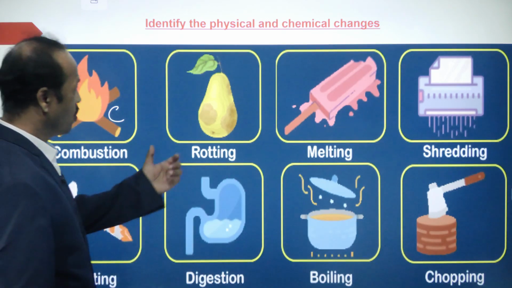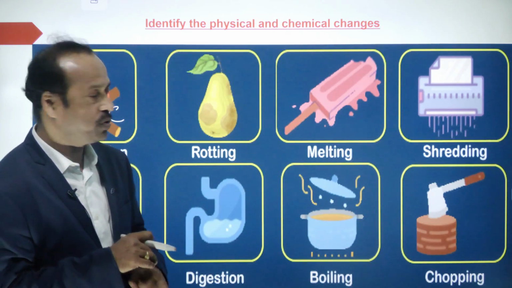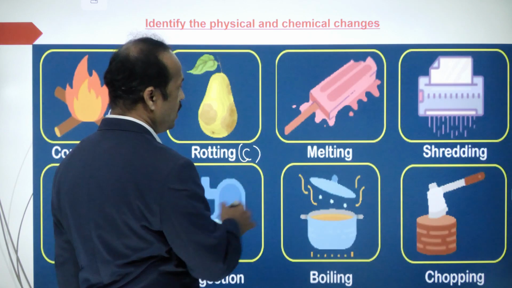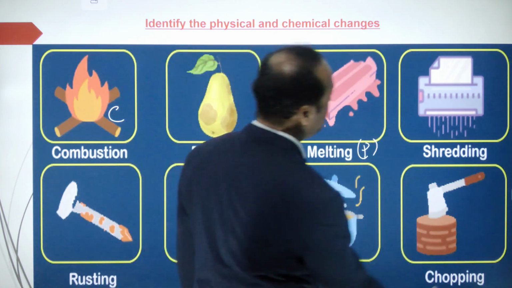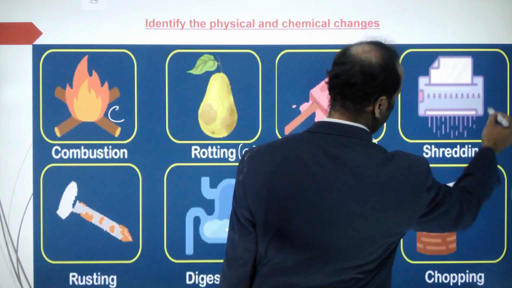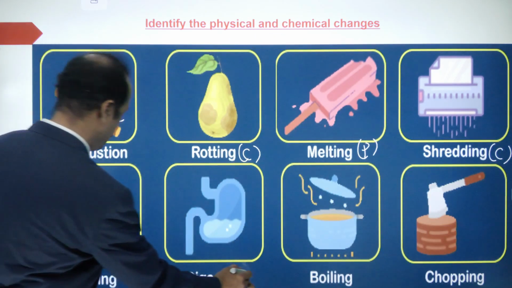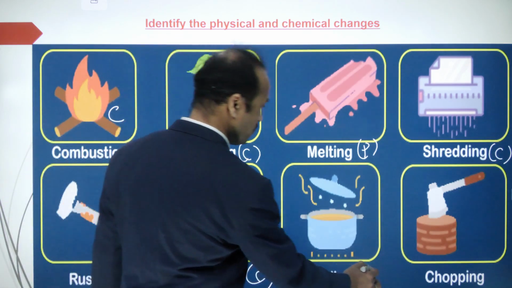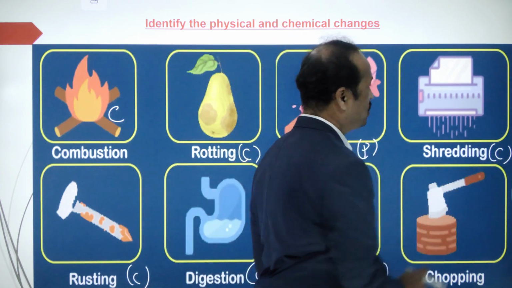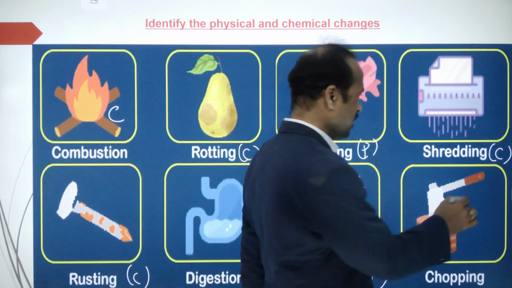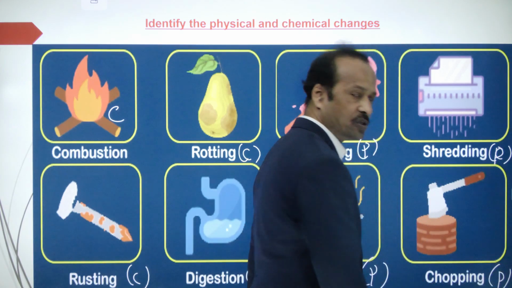Now rotting of fruit. Can you convert rotten fruit to fresh fruit? No. So this is also a chemical change. Melting. Yes, this is a physical change; we can get it back. And shredding. This also we cannot convert back, so it's a chemical change. And rusting, a chemical change. Digestion, chemical change. Boiling, physical change. Chopping, actually, there's no change in the chemical properties. We can give this as an irreversible physical change. This is also a physical change.